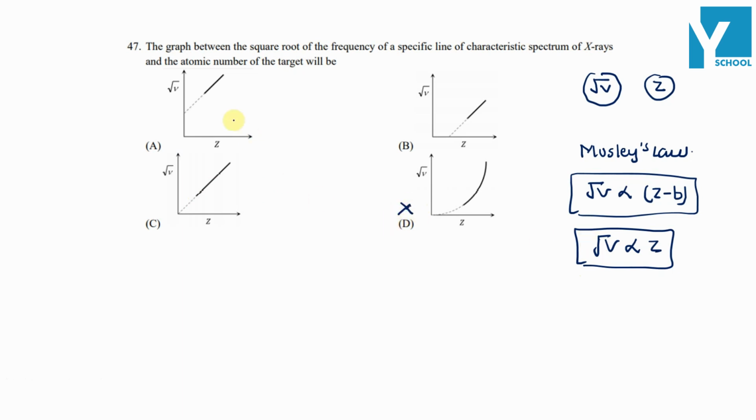सो हमें बताना है कि A, B and C में से कौन सा करेक्ट ऑप्शन होगा. सो at Z is equal to 0, although ऐसा होगा नहीं, the slope intercept will come out to be negative. अगर हम इसको एक्सट्रापोलेट करें तो एक नेगेटिव इंटरसेप्ट देगा. So root of nu will come out to be negative quantity. So as per options, option B is the right answer.